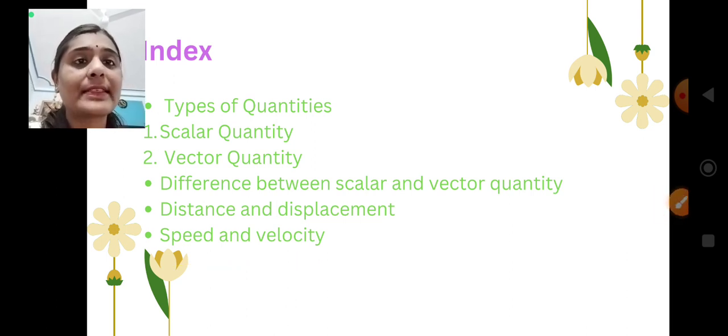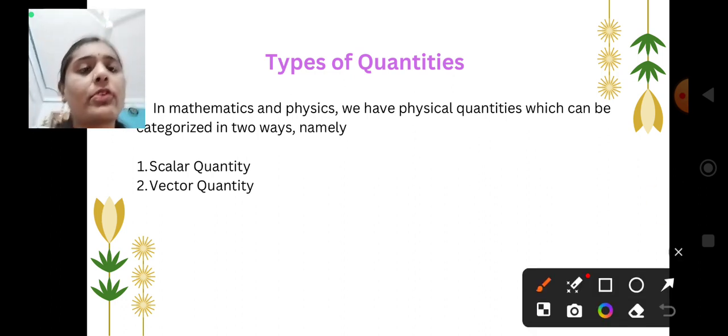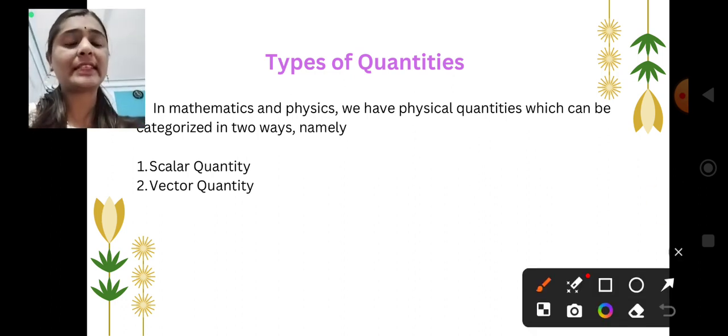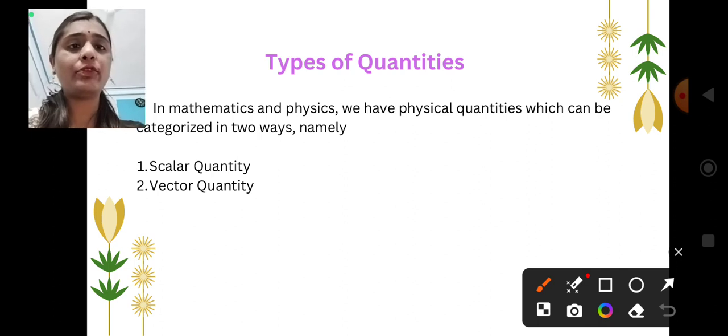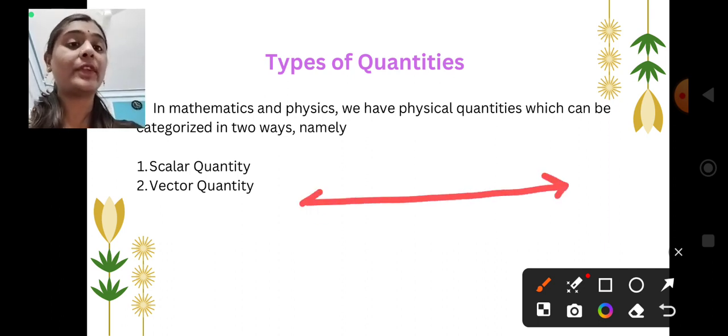Let us see the next one. Yes, types of quantities. As we have discussed, there are two types of quantities: one is scalar quantity, one is vector quantity. When I say scalar quantity means only magnitude matters, different examples we have seen in the previous video about the difference between distance and displacement. If you want, you can refer to that video also.